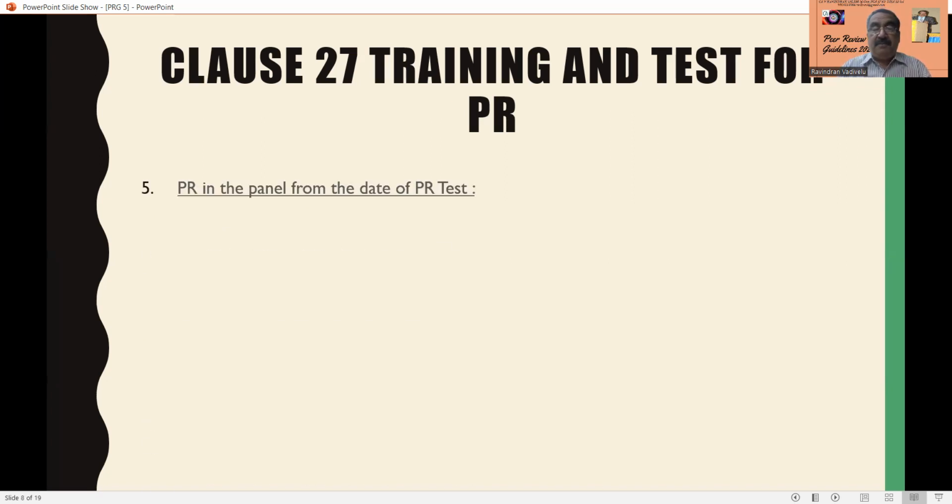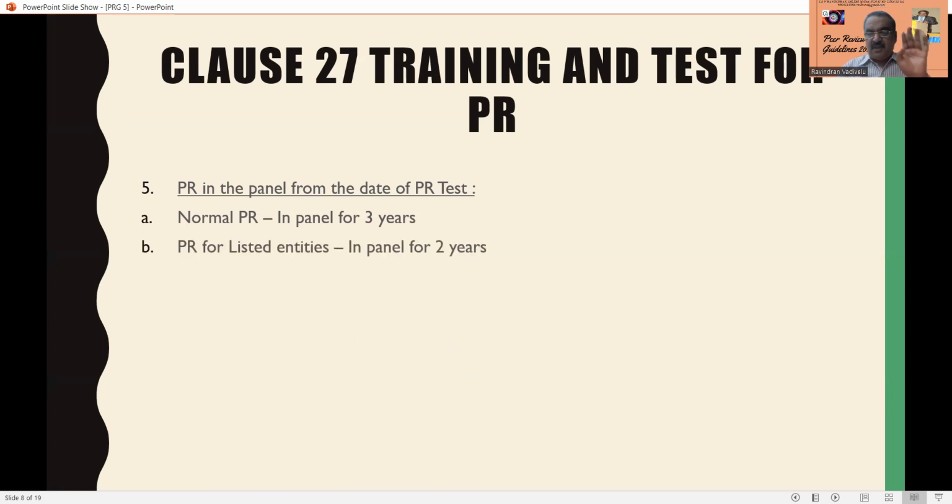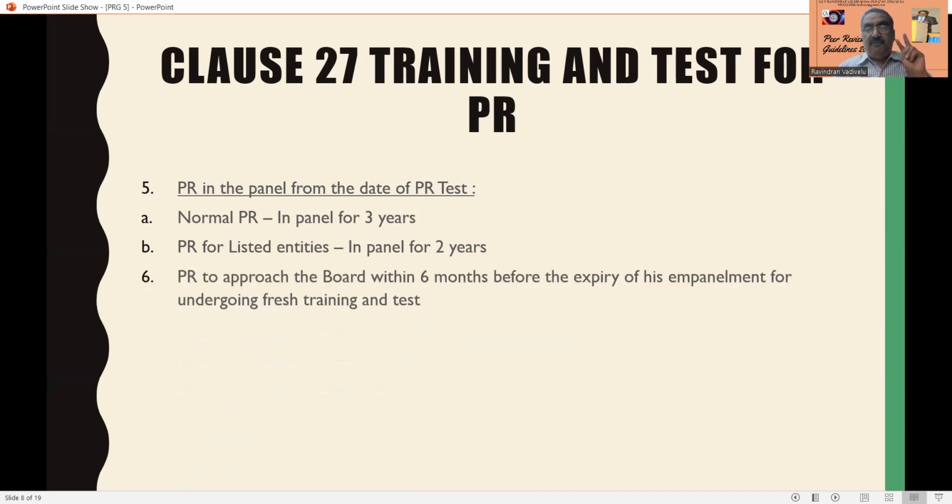Then, peer review panel from the date of the peer review test. That is, in normal practice, you will be in the panel for 3 years. That is, after becoming a peer reviewer, you'll be there for 3 years. Suppose you are a peer reviewer for listed entities, you'll be in the panel for only 2 years. So for a normal peer reviewer, you'll be in the peer review panel for 3 years, and for listed entities, you'll be in the panel for 2 years.